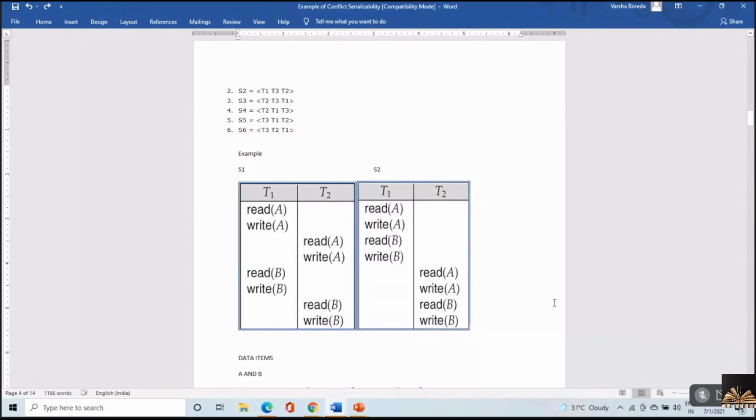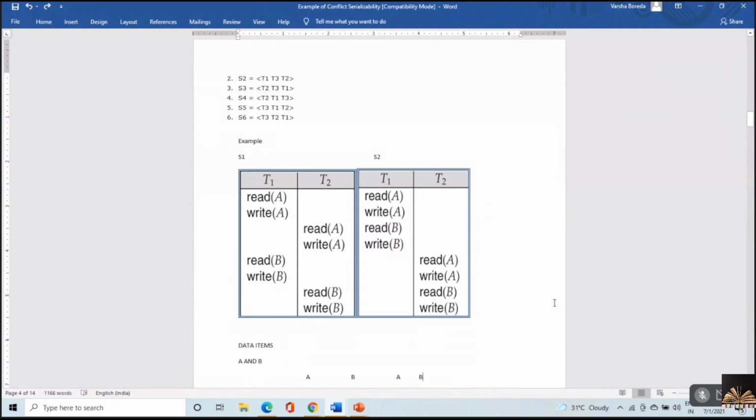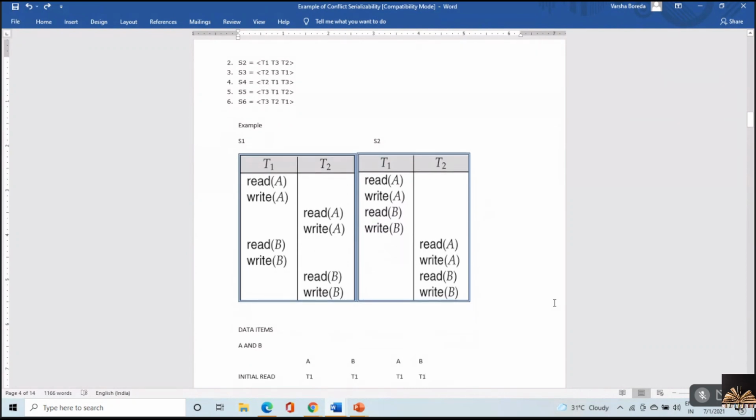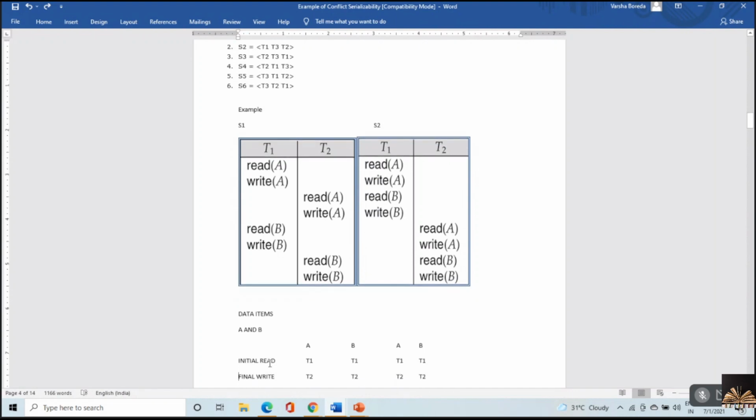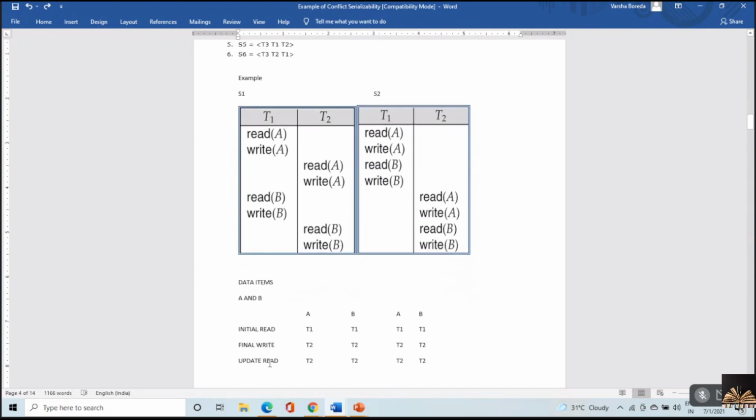The solution for this, I'm working with a simple process over here, Amma. What are the data items here? A and B are the data items. So in both the transactions, I'm working with data items A and B. Now, what are the three conditions that need to be satisfied? The first one is initial read, the second one is final write, and the third one is update read.